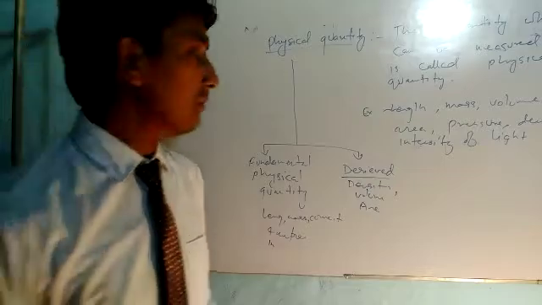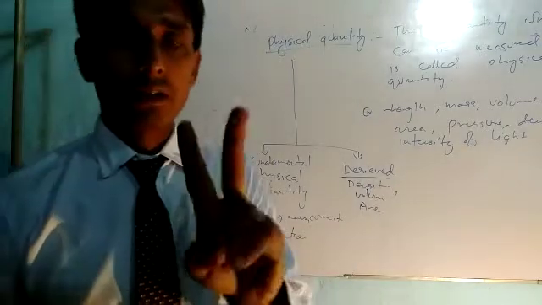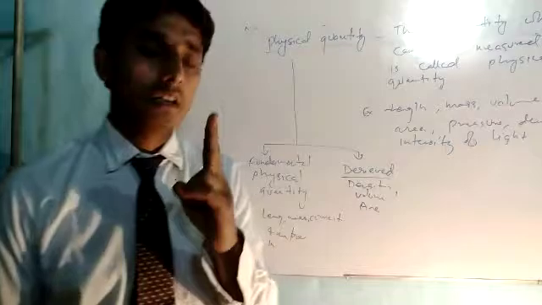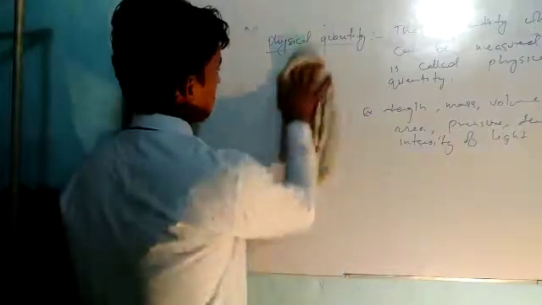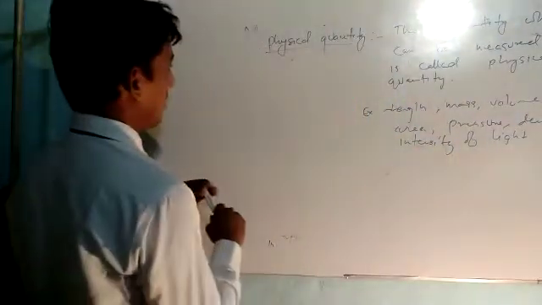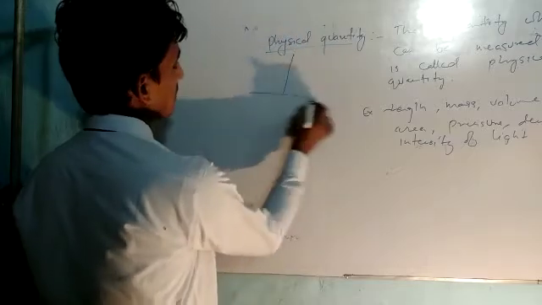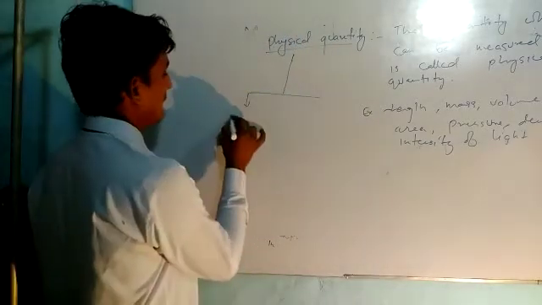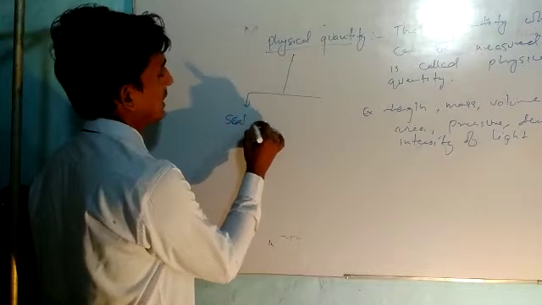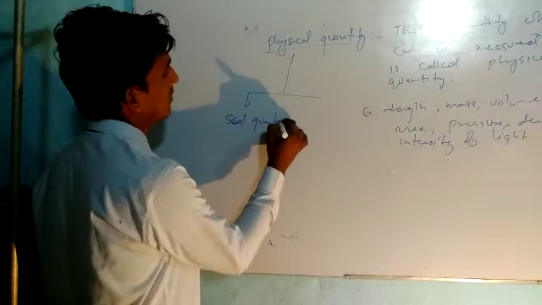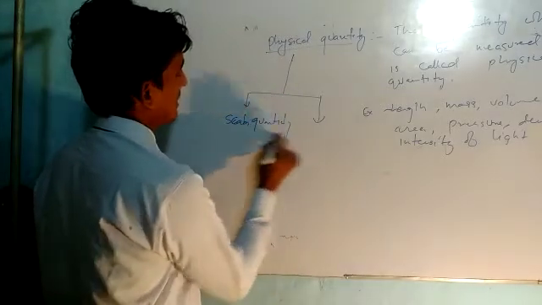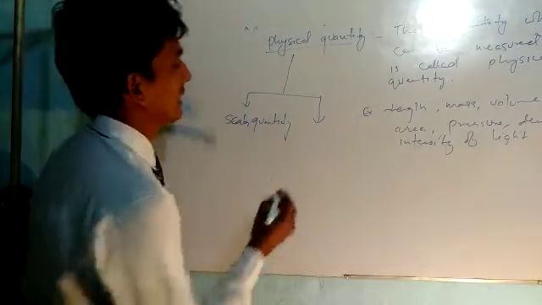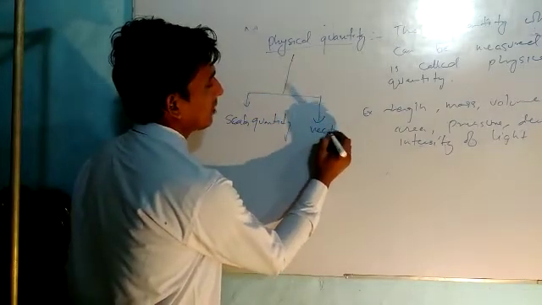Physical quantity is also categorized in two parts. On the other hand, physical quantities can be classified into two categories. One is scalar quantity, and the other is vector quantity.